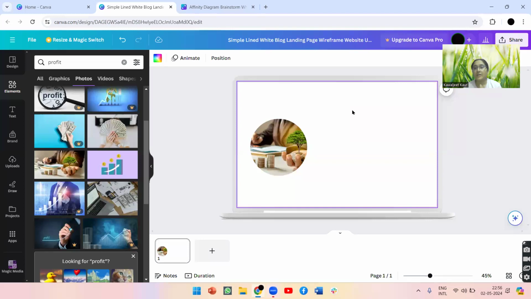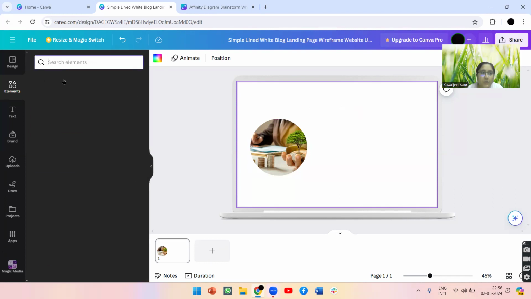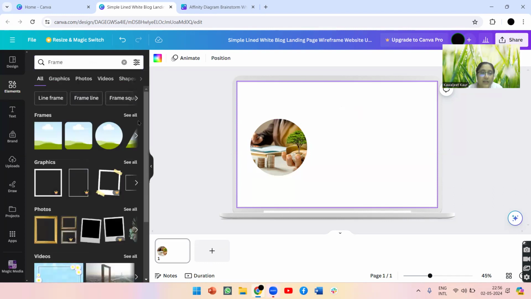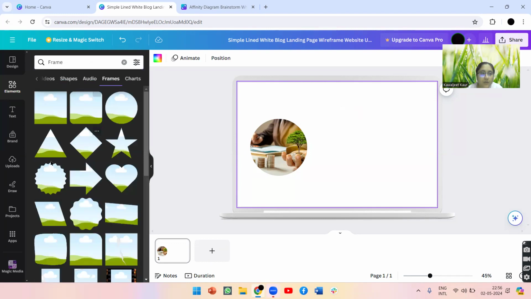The next thing I have done is scale the image, choose the image according to the concept, and then put it into the particular frame that you have already chosen. After this, I will decide what content will come over here, and in which font. All that we are going to study. Now again, I will come to the frame and select another frame.